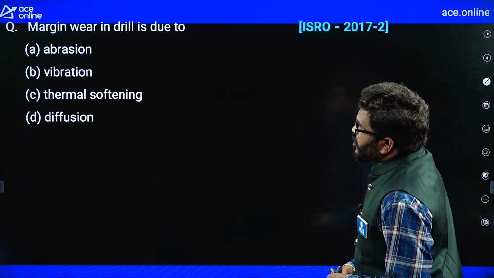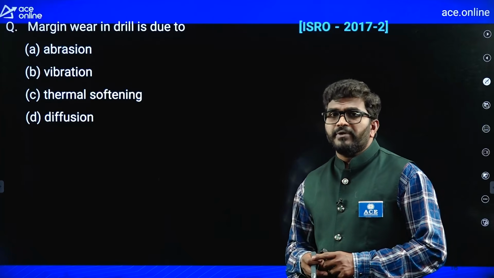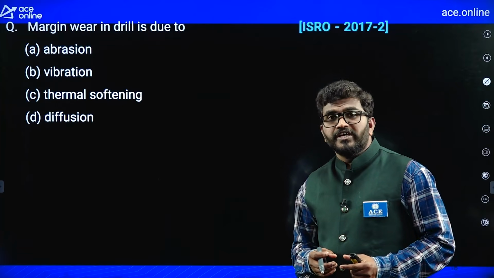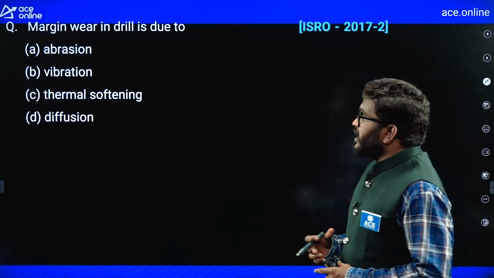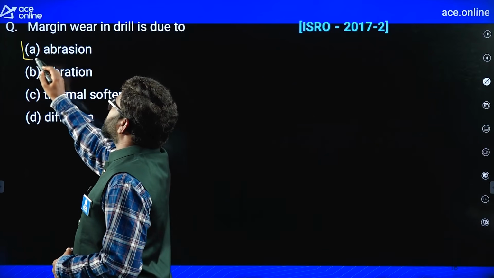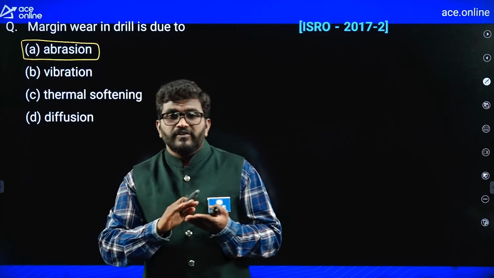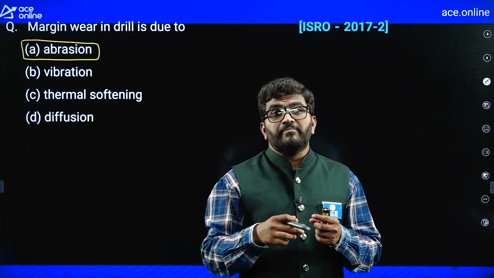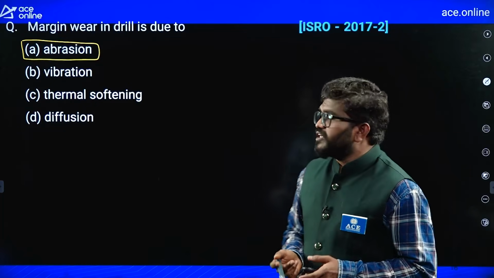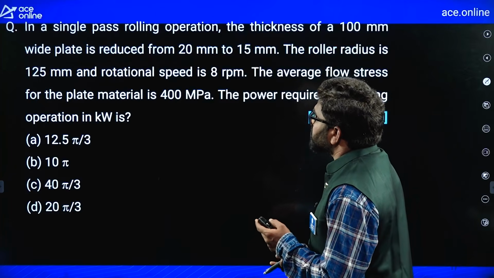Next question. Margin wear in drill is due to. In drilling operation, margin wear takes place due to abrasion. It takes place because of wear and tear, because two mating parts are rubbing one over the other. Abrasion wear takes place, that we call margin wear.